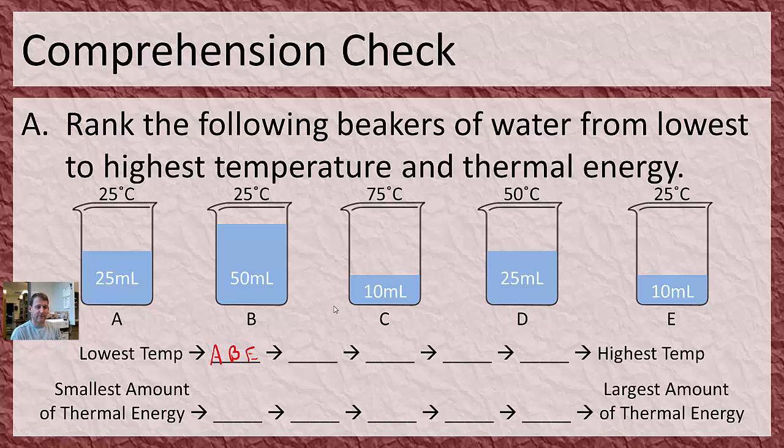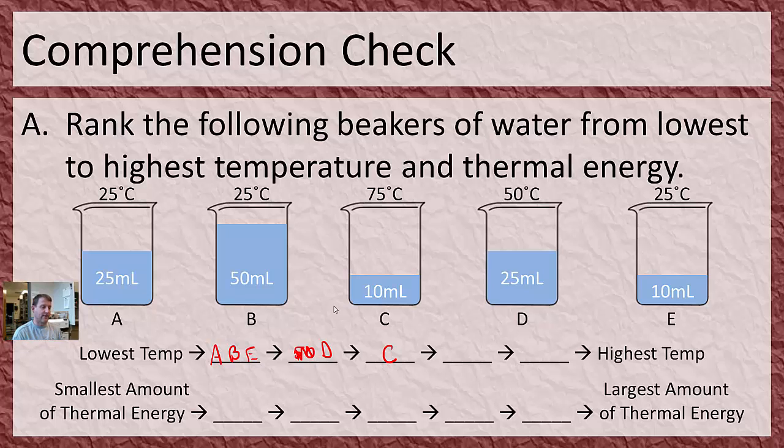Then the next highest temperature is this one, 50 degrees Celsius. Sorry, that's letter D, and then followed by letter C at 75 degrees Celsius. So temperature is about average energies and not about the total energy. So the number of things doesn't really matter.